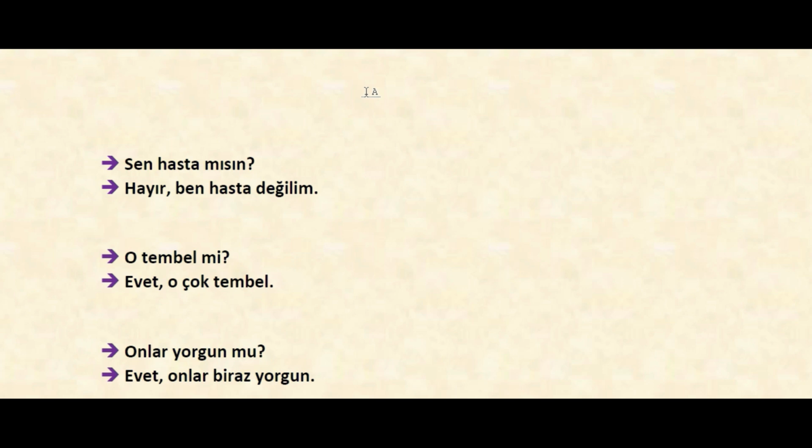Then let's get started. Let's remember the personal suffixes first, because we said that when we use the personal pronouns or subject pronouns in the sentence, we have to come with personal suffixes automatically. So when we say ben in the beginning of the sentence as subject of the sentence, we were using im, yim, yum.